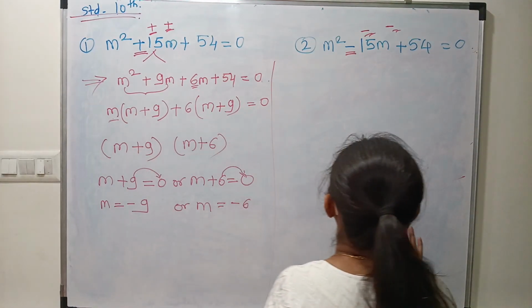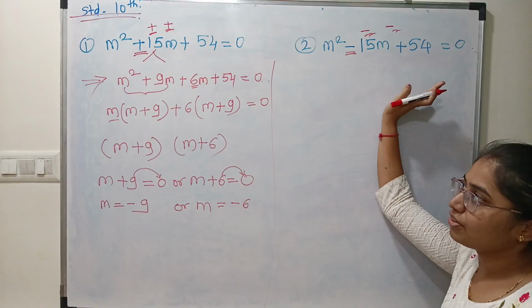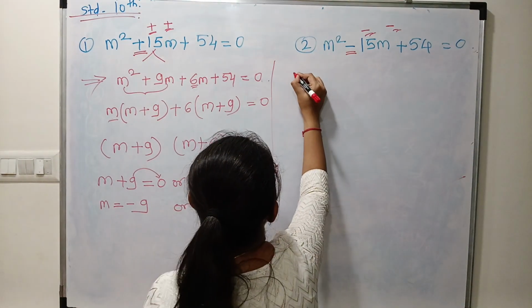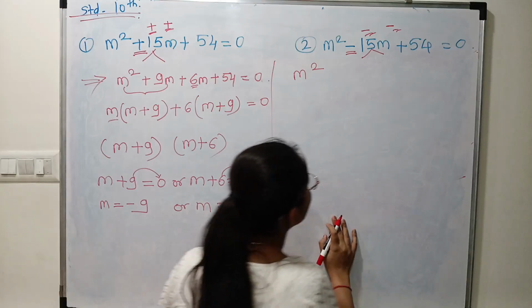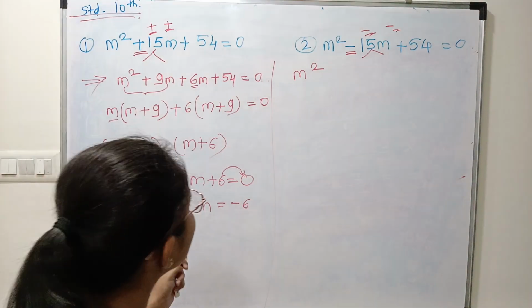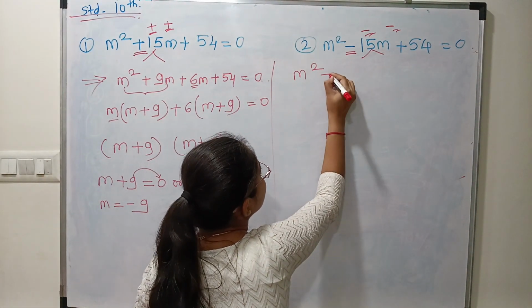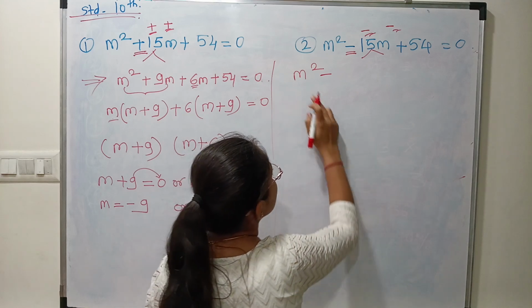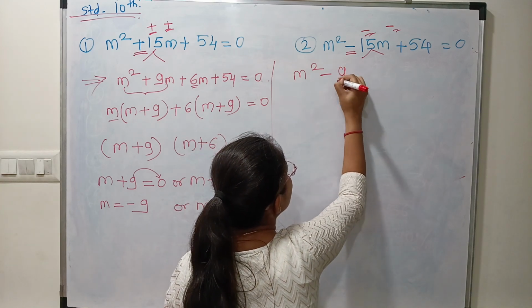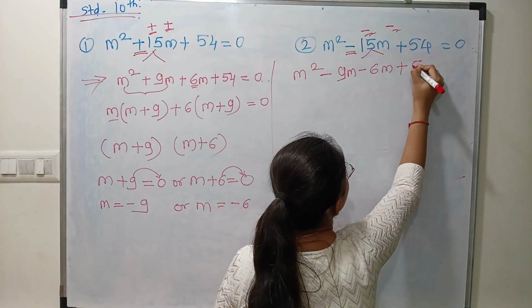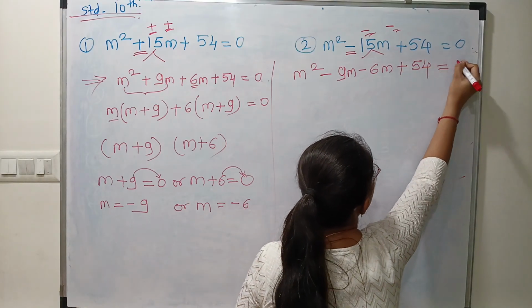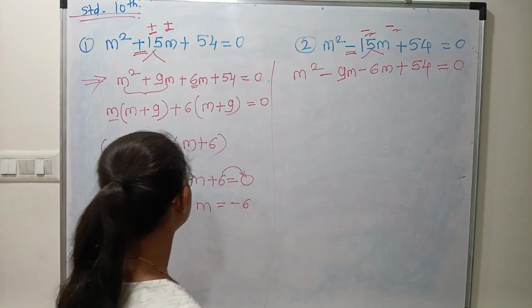Same type of question. Only one sign is different over here. See here. First m square. Same, we have to split this 15 into two numbers 9 and 6. Yes or no? But only we have to take minus sign here. So m square minus 9m minus 6m plus 54 is equal to 0.